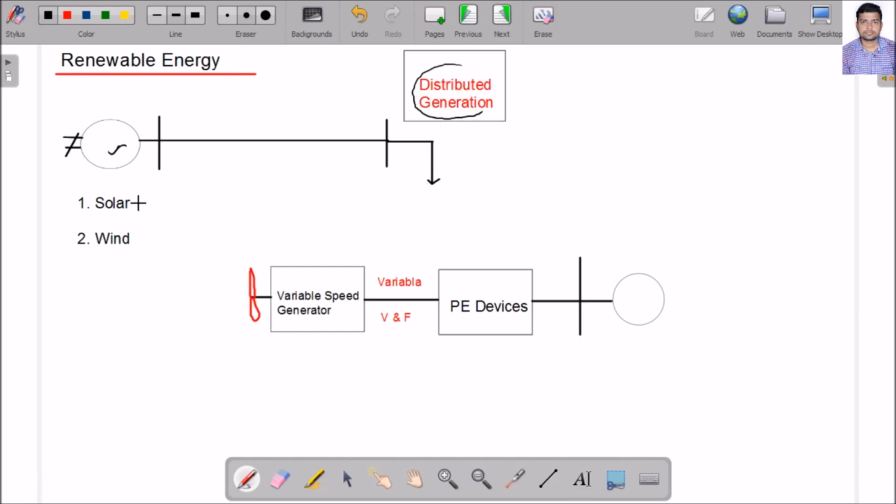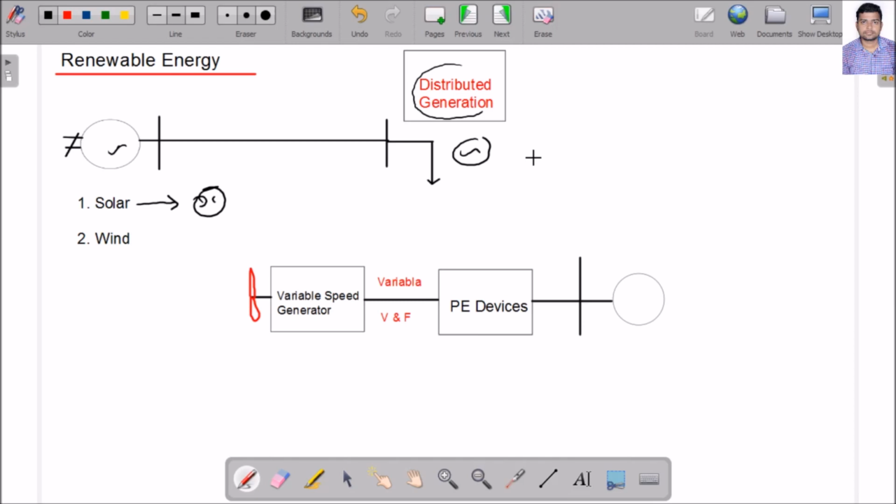Suppose I look at solar energy. I am not discussing the initial cost, the criteria, or the different difficulties. Let us not look into those, but what I am telling is what the solar output is. I know that the solar output is DC, but the energy we utilize here is AC. So definitely I require an energy conversion device that can convert DC to AC, which is known as an inverter.